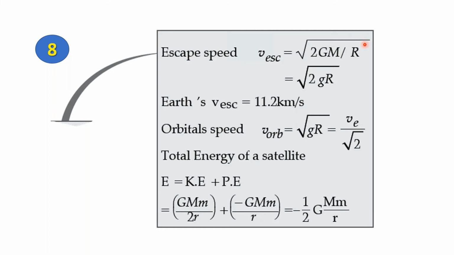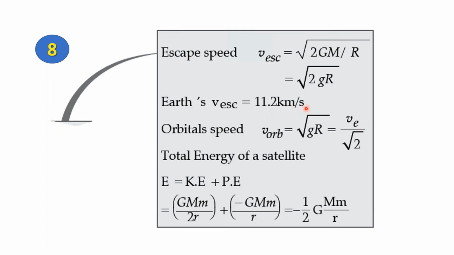If we write it in terms of acceleration due to gravity, that is the small g, we get the formula escape velocity is equal to the square root of 2gr. g stands for the acceleration due to gravity, r stands for the radius again. Now, for the Earth, the escape velocity is 11.2 kilometers per second.